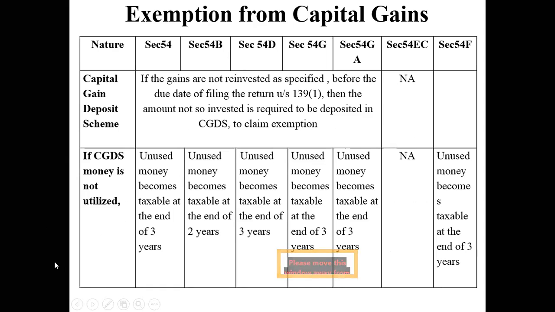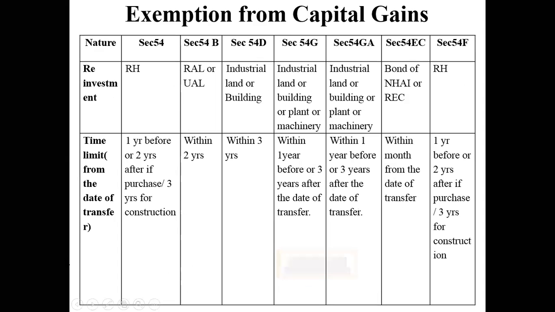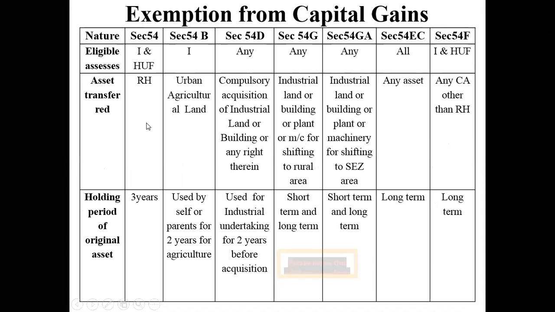So yesterday in the taxation class, we have seen exemptions. I explained to you with the concept of the provisions to claim exemptions under Section 54, under 54B. Same is the case with 54D, 54G, 54GA. Please understand, all these sections that we see are related to a specific asset.